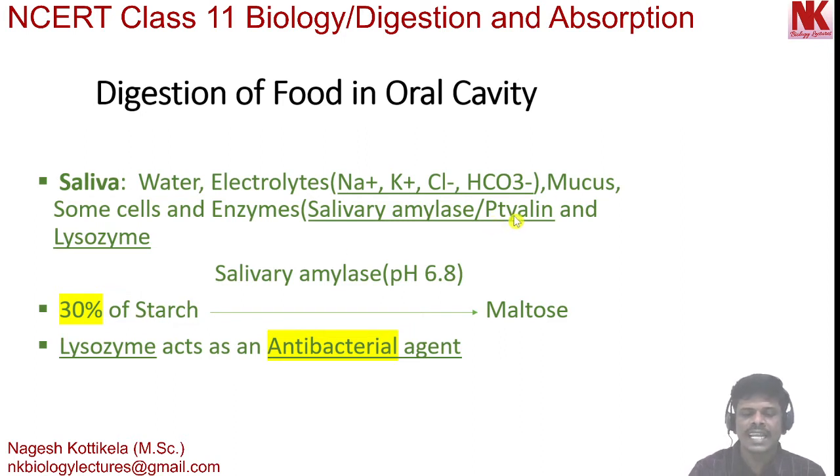Now, another enzyme present in the saliva is lysozyme. It is actually an antibacterial agent. It prevents infection. I repeat it again. Lysozyme acts as an antibacterial agent and thereby prevents infections.